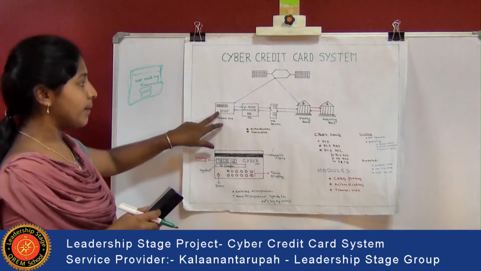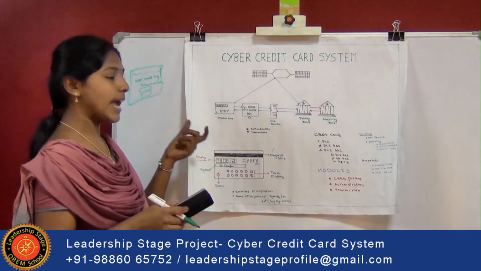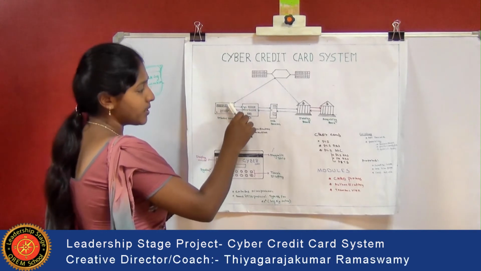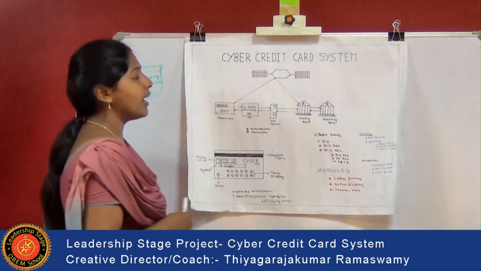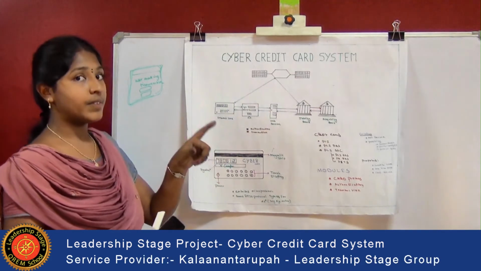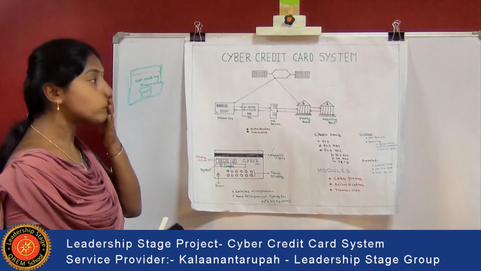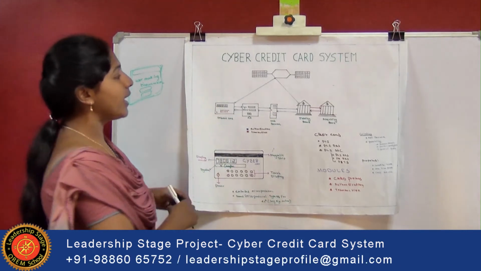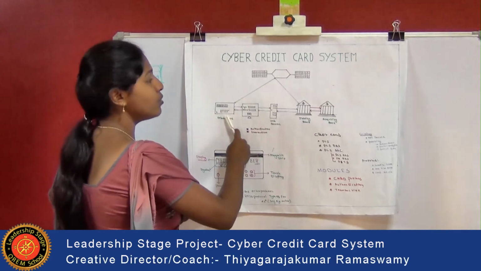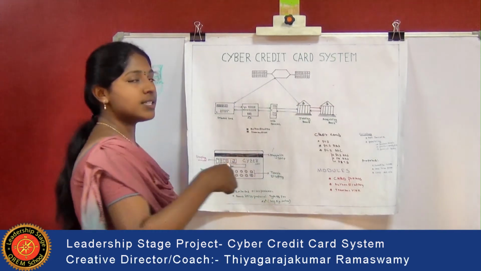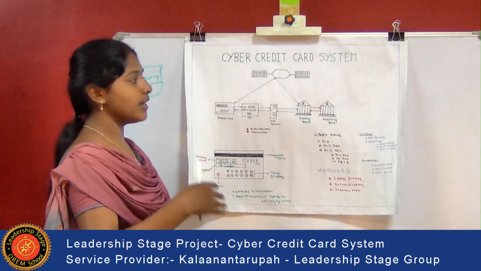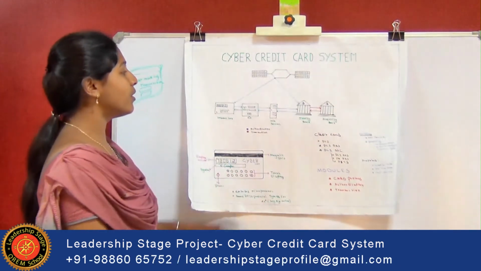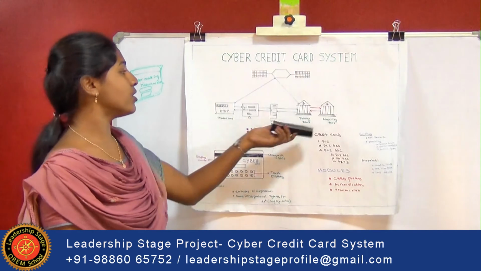button. If he presses the on button and gives his password, he has one password. After he gives that password, it will be transmitted to the satellite, and from the satellite a password is generated, which is a one-time password. It cannot be generated again. That one password is generated and given to the user and also to the issuing bank. So that bank also has the same password. It is given to two parties, the user and the issuing bank.